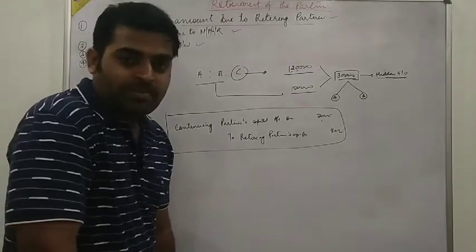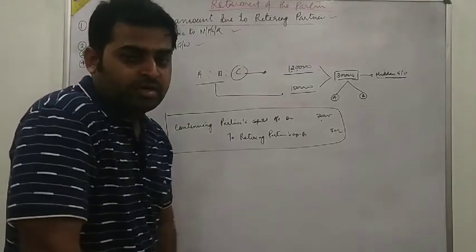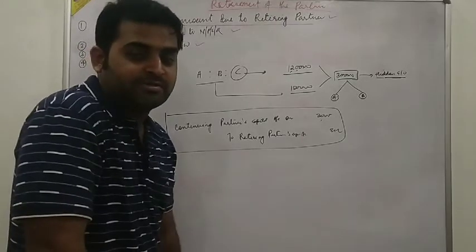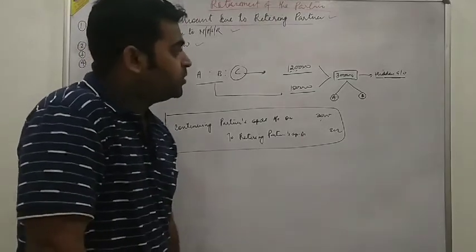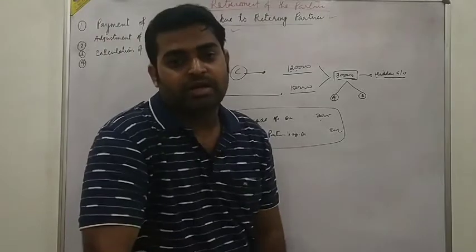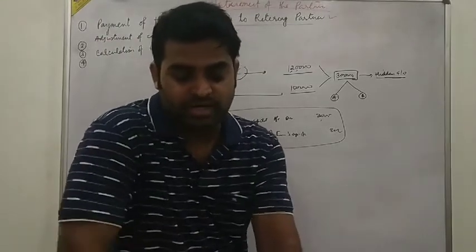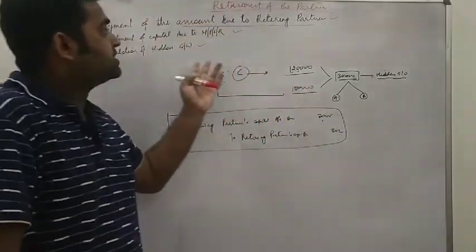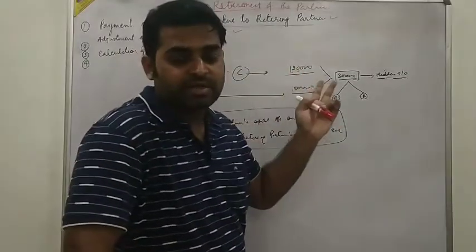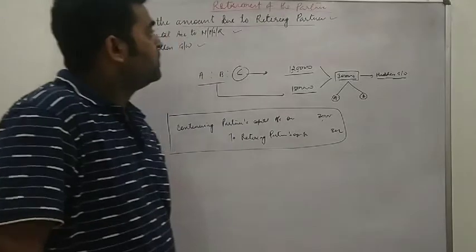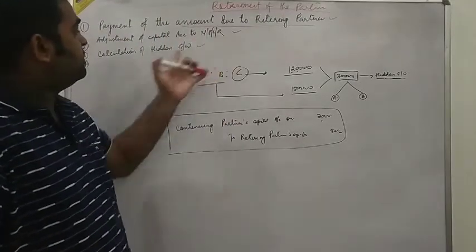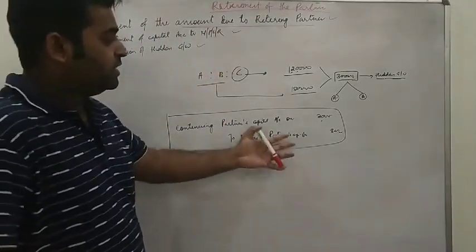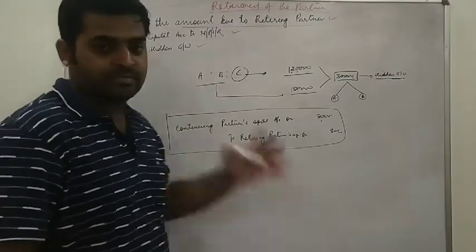According to the revised syllabus, we don't need to prepare partner's loan account, and death of the partner. So this is the last concept of your accountancy revised syllabus. Retirement of the partner, we will distribute the goodwill like this.